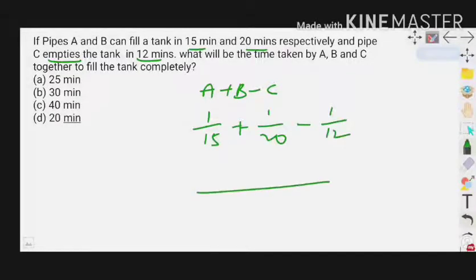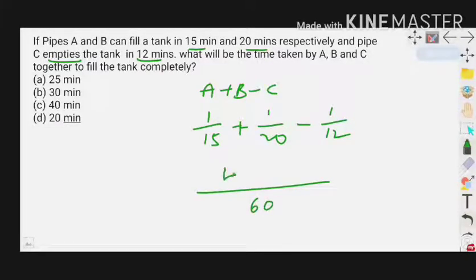LCM of 15, 20 and 12. 20 is the biggest. 20 is not divisible by the remaining two, so take 2 times, 40. 40 is also not divisible by 15 and 12, so take 3 times, 60. 60 is divisible by the remaining two. So the LCM of these 3 numbers is 60.